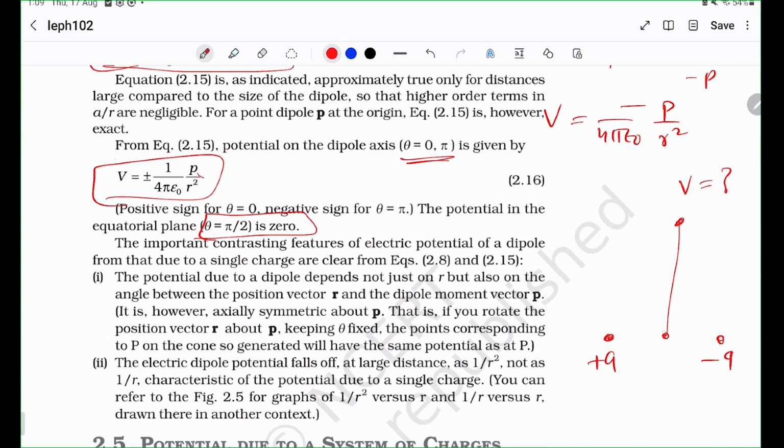But even without thinking, it's fairly obvious, because the potential here is going to be some positive potential V, but here it is the same negative charge q. And because these two are symmetrical, they have the same distance. If this distance is L, this distance is also L. So whatever plus voltage this Q has offered, it's going to be exactly countered by this negative charge, because it is the same distance, the same magnitude of potential. So overall, it should become 0.